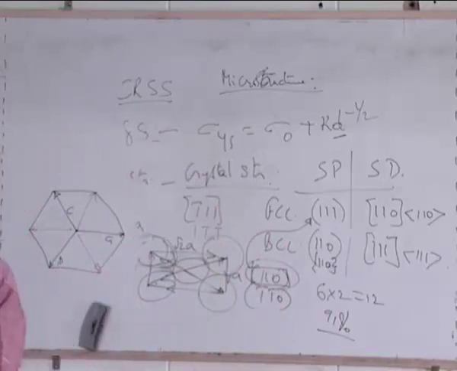And because there are only 3 slip systems, we say metals with hexagonal structure are not so easily deformable. So FCC is the easiest deformable structure. And one more point we need to say is that it is not only easily deformable, it is also a good material for even high temperature applications.